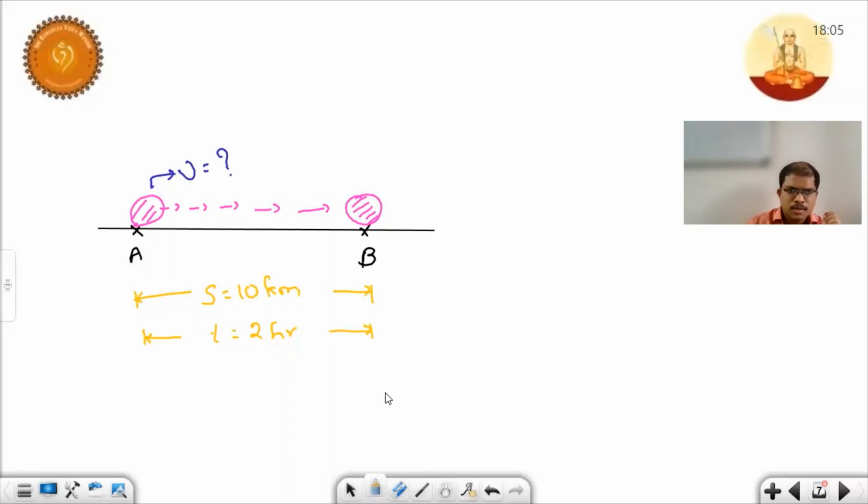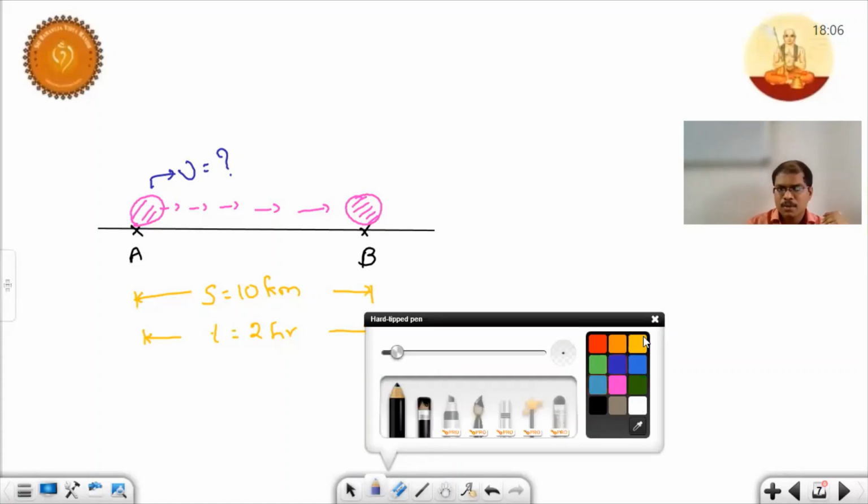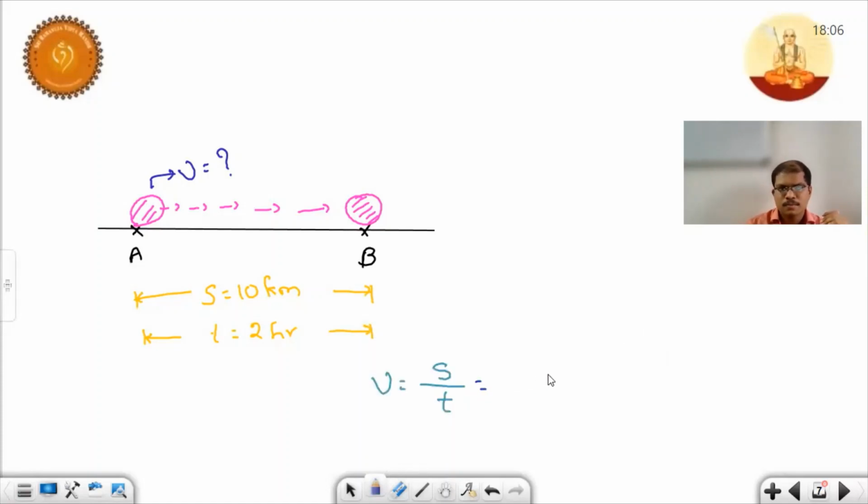So the basic formula: speed is equal to distance by time. See, children, here speed we indicate with V. Always do remember, speed we indicate with V. Distance we represent with S. Time we represent with T. These notations we need to follow.